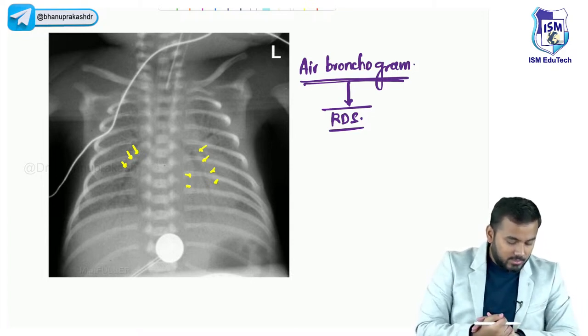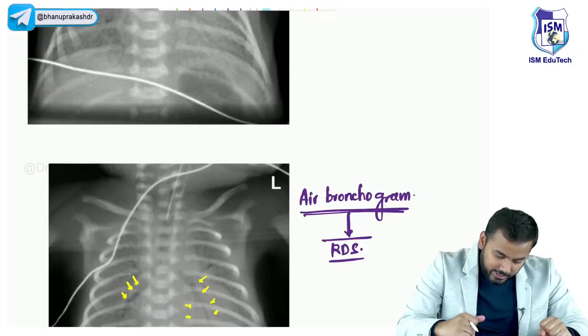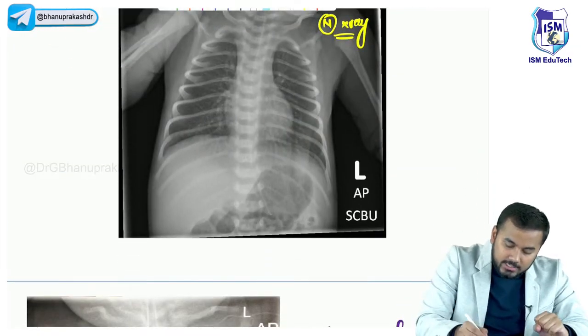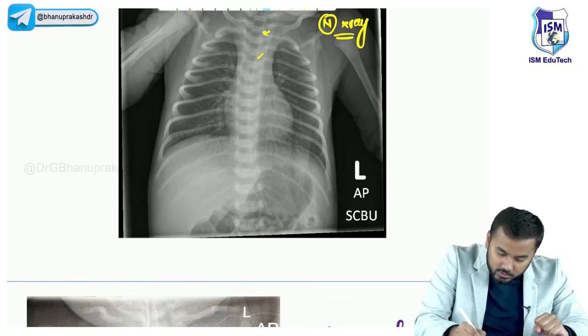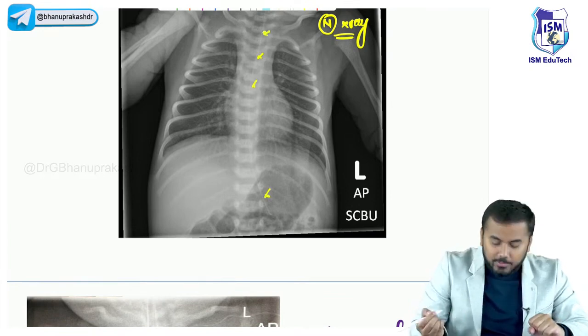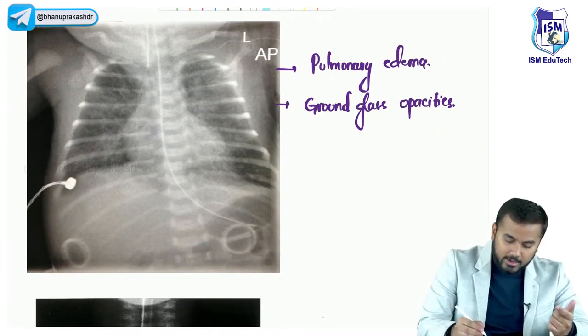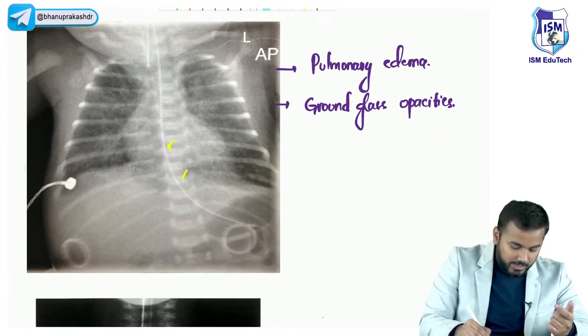Yeah, Saini, very good. You're perfectly right. There is also a Ryle's tube that is inserted. This tube, look, the thin white color line which is in the stomach, right? So this is the NG tube, nasogastric tube, or a Ryle's tube. This is the Ryle's tube. Very good finding, Saini.